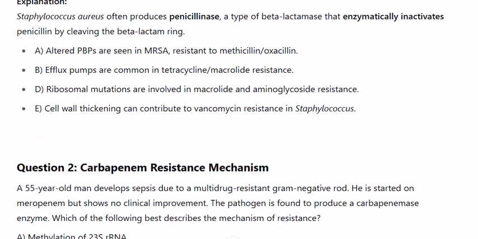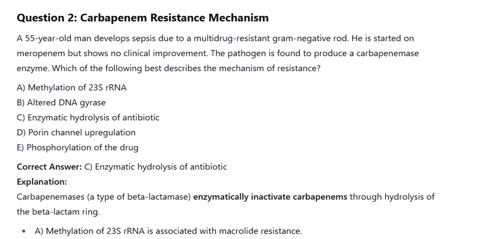Question 2. Carbapenem resistance mechanism. A 55-year-old man develops sepsis due to a multidrug-resistant gram-negative rod. He is started on meropenem but shows no clinical improvement. The pathogen is found to produce a carbapenemase enzyme. Which of the following best describes the mechanism of resistance?